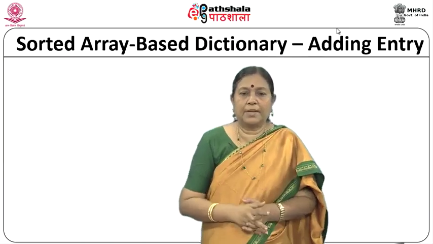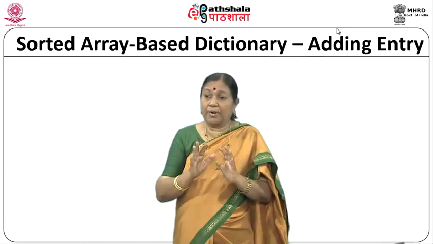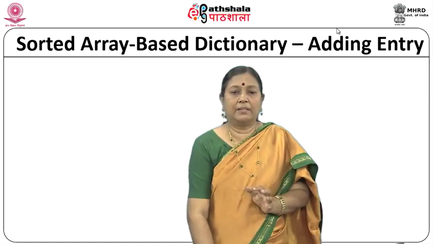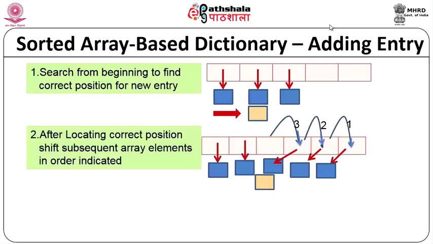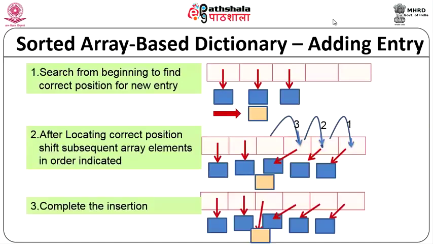Now, the sorted array based dictionary, again we are still talking about array based. You can add an entry. Search from the beginning and find where you want to add. You find this is the place you want to add. So, you have to shift the elements towards the right, so that you find a position where you can add, and then it is added. After locating and the subsequent shifting, you complete the insertion.